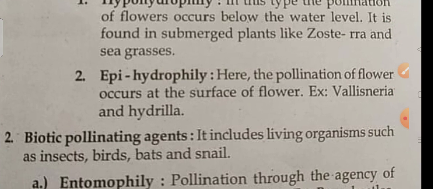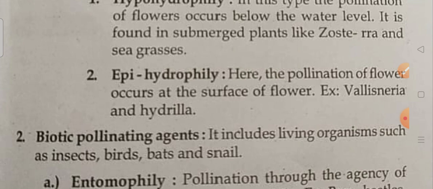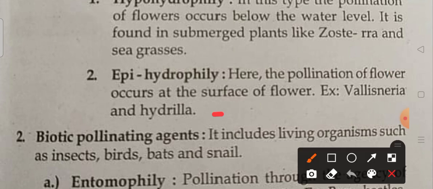Next one is epi. Epi means upon or surface or above. Here the pollination of the flower occurs at the surface of the flower. Vallisneria and Hydrilla. Okay, so this is abiotic.